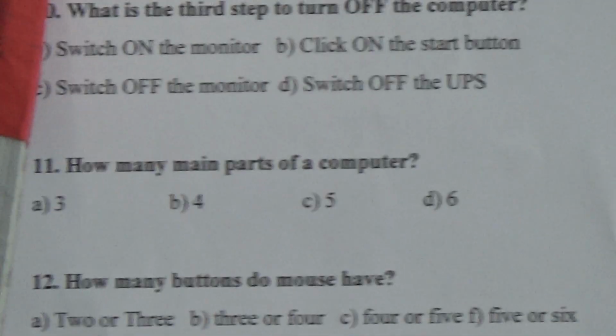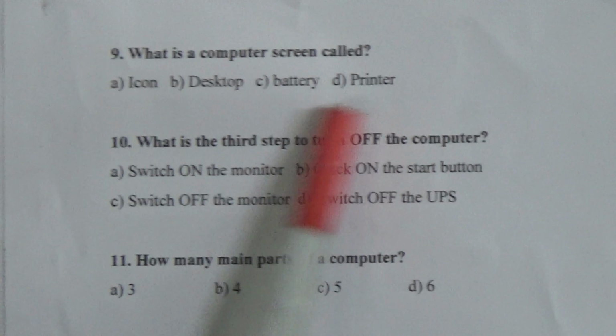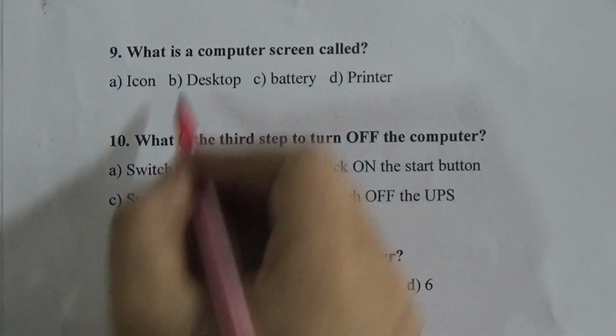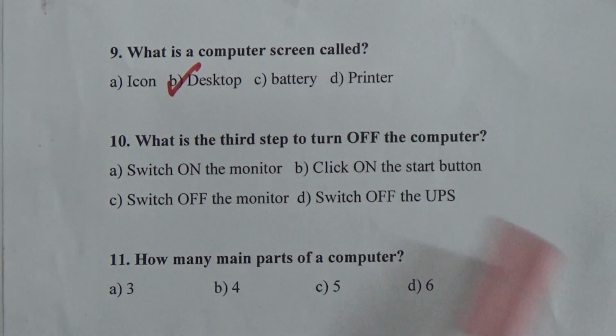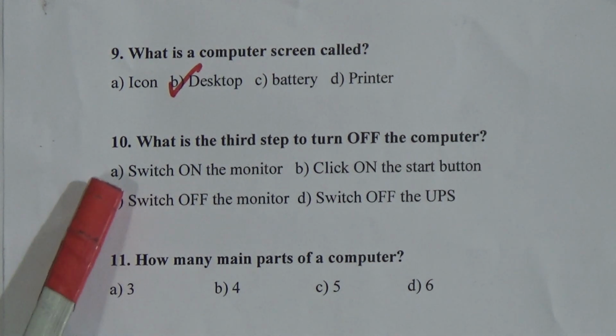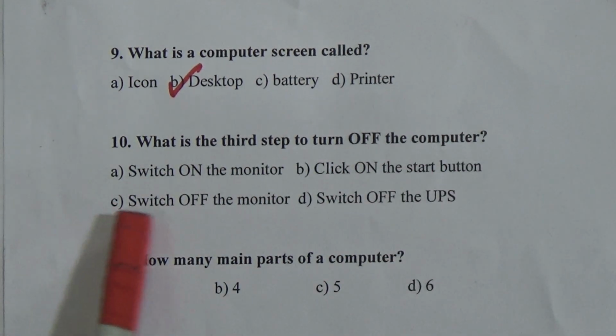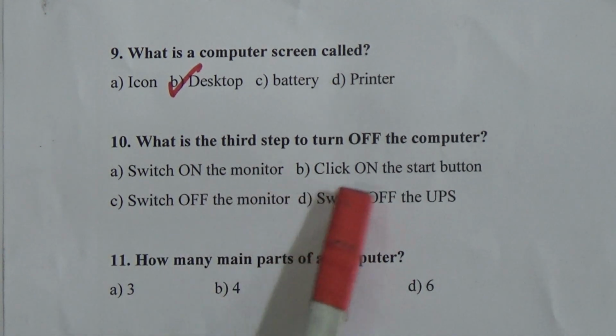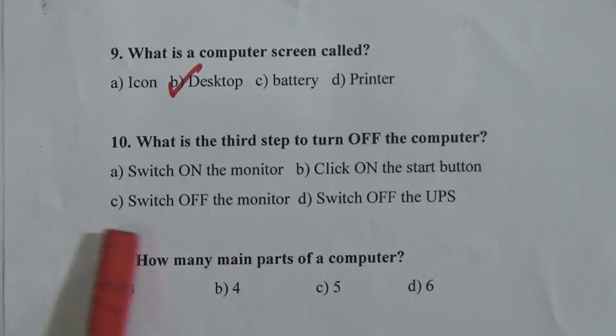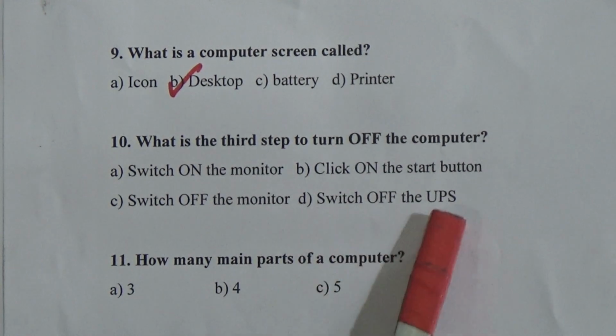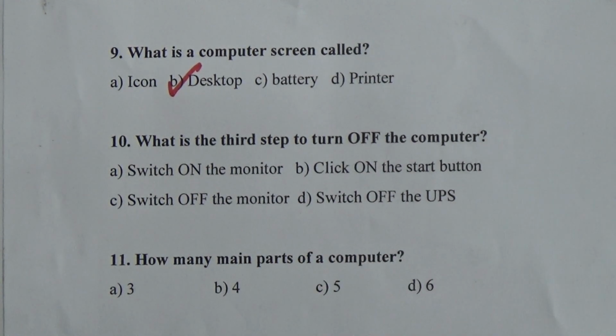Question number 9, what is the computer screen called? Icon, desktop, battery or printer? Option B is correct, desktop or monitor. Number 10, what is the third step to turn off the computer? Option A, switch on the monitor. Option B, click on the start button. Option C, switch off the monitor. D, switch off the UPS. Option C is your correct option. Correct answer, switch off the monitor.